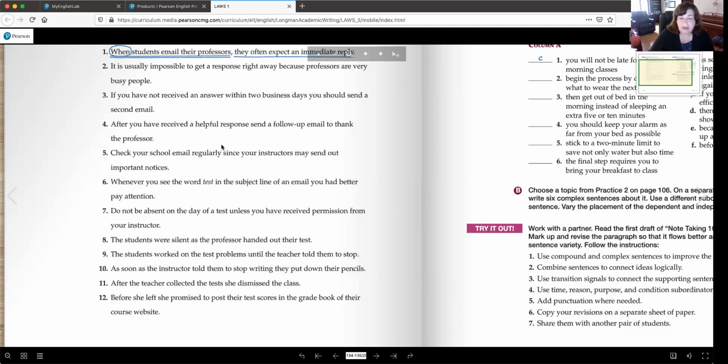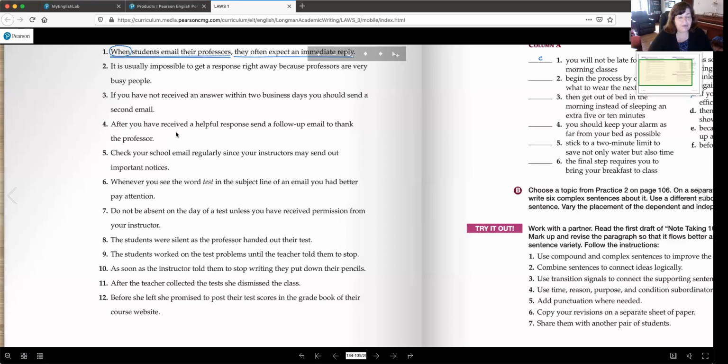You need to put 1 line under the independent clause, the one that is a sentence in itself. So when we look at this, we can see that send a follow-up email to thank the professor is the independent clause. So you should have 1 line beginning with send and ending with professor. The next part, after you have received a helpful response, that is the dependent clause. That is not a sentence in itself. So you need to put 2 lines beginning with after to response, okay? And the subordinator is the word after.